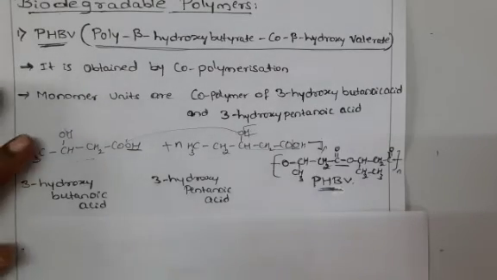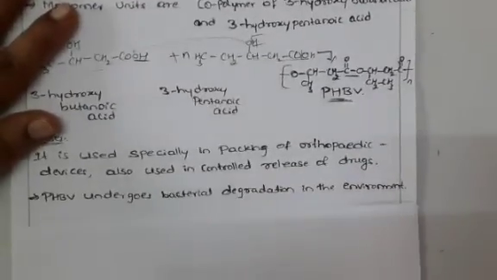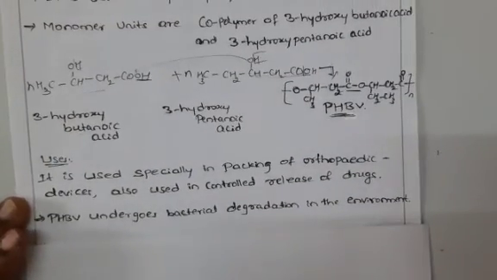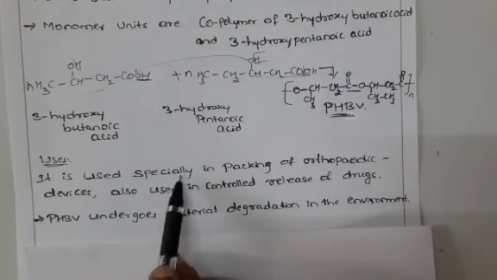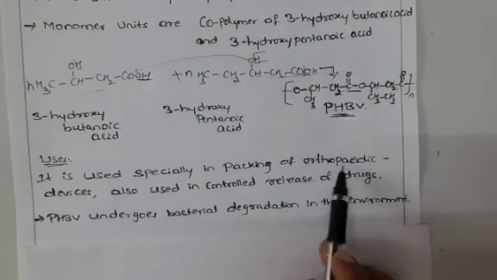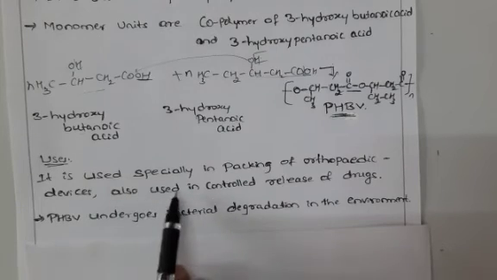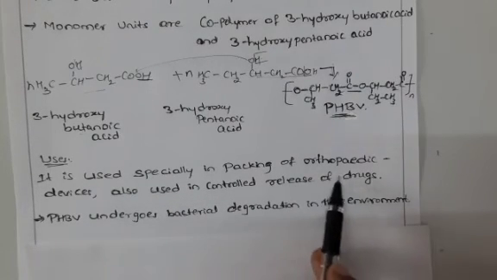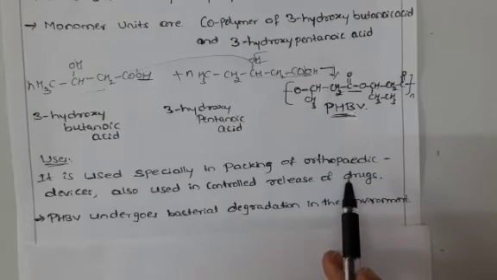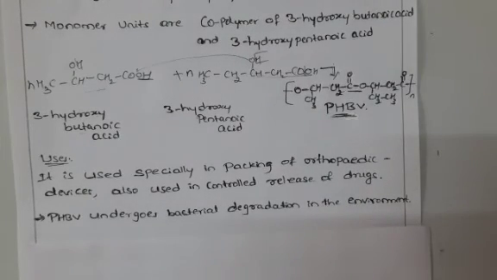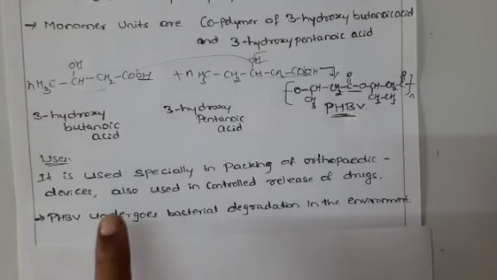Let's see the uses of this biodegradable example, PHBV. It is used especially in packaging, in orthopedic devices, and also in controlled release of drugs. What do we mean by controlled release of drug? We have seen capsules. Inside we fill the drug, and the outer capsule layer is made from PHBV.